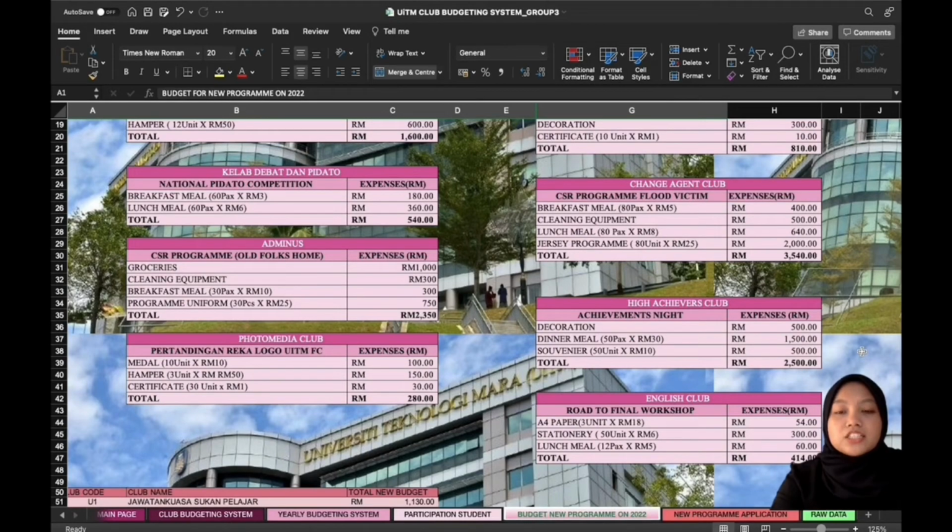Next, the English Club will be having a program, Road to Final Workshop, which consists of some A4 papers, stationery, and also lunch meal for the students involved in this program, and it will total 440 ringgit Malaysia.